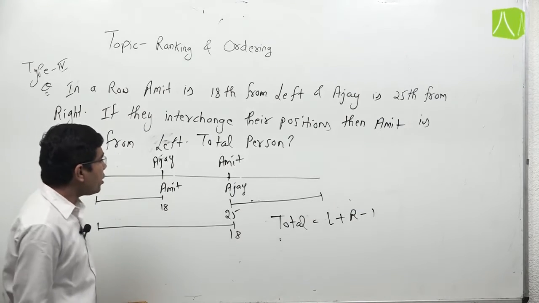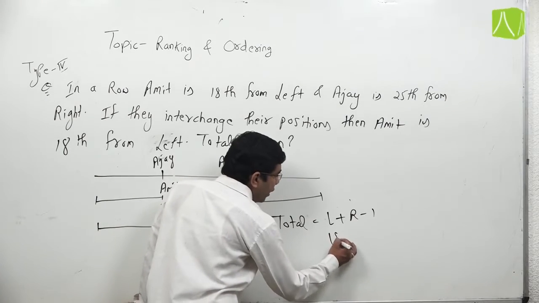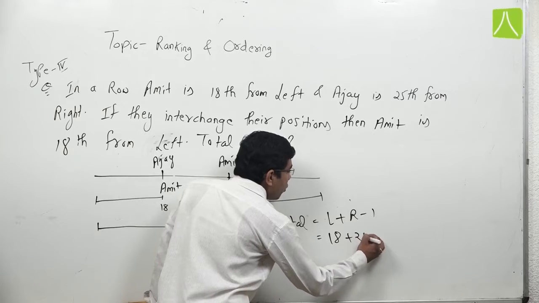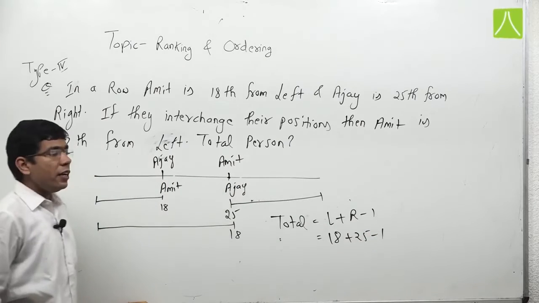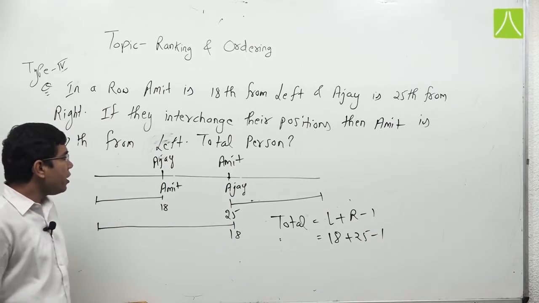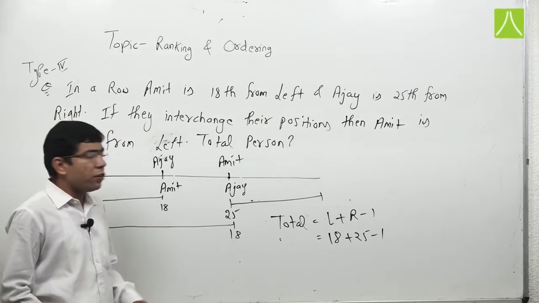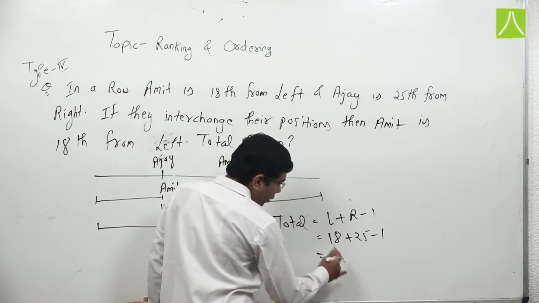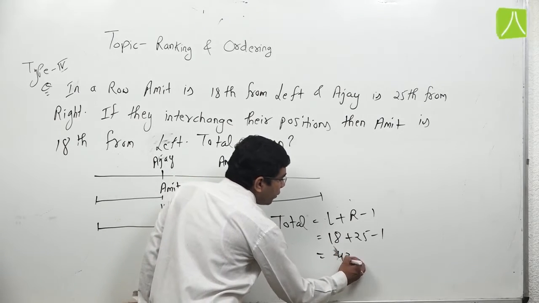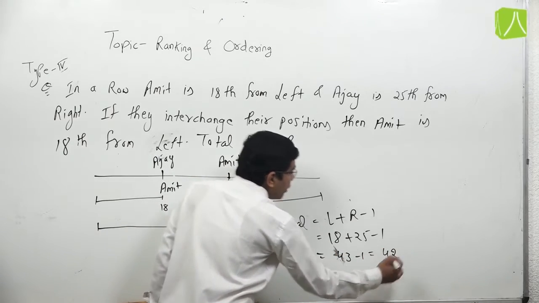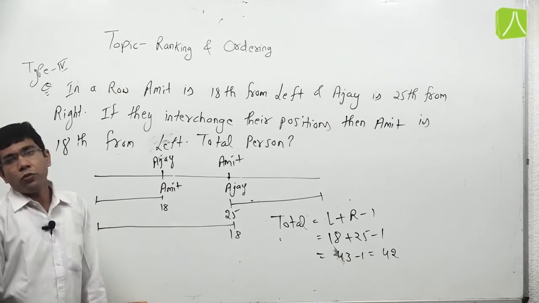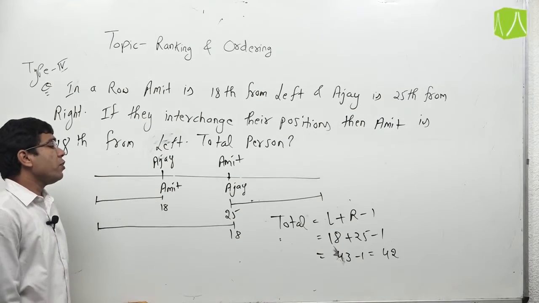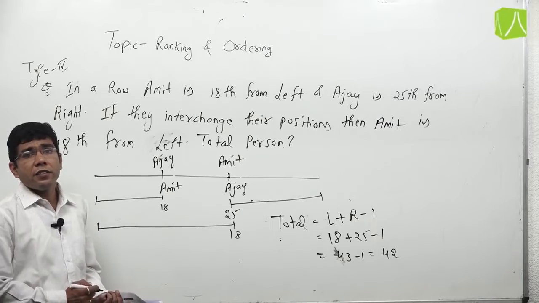Position from left is 18 and from right is 25. So the total students is 18 plus 25 minus 1, which is 43 minus 1, which is equal to 42. So there are a total of 42 students in this row.